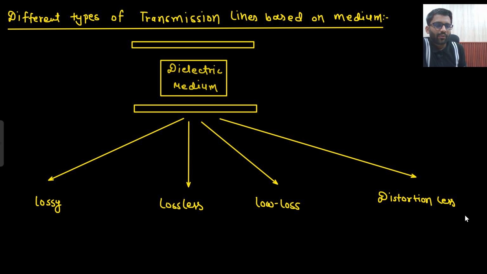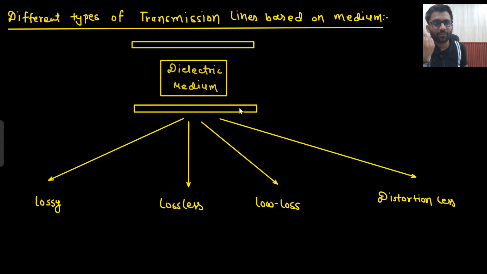Yeah, hi everyone. So now we are going to see the different types of transmission lines. But what is the basis of the classification? The basis is that between the transmission lines there is a dielectric medium. This is your transmission line, this is also your transmission line. Between the two wires, there is a dielectric medium.